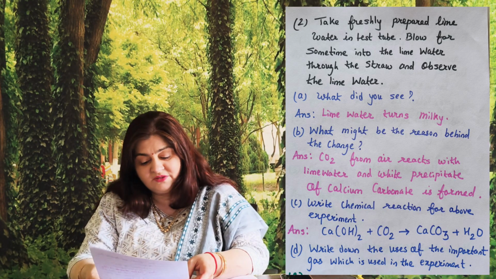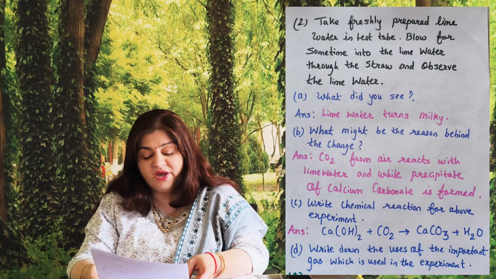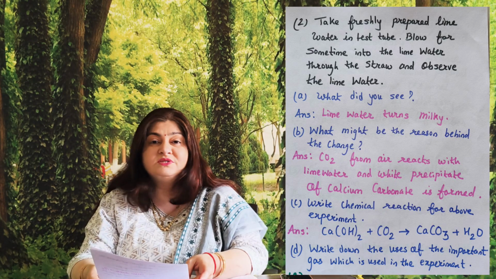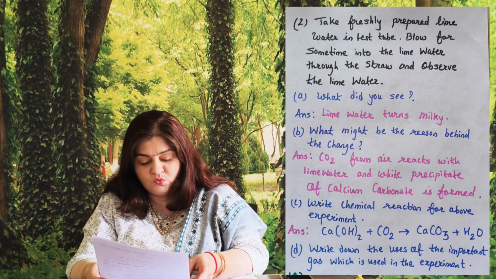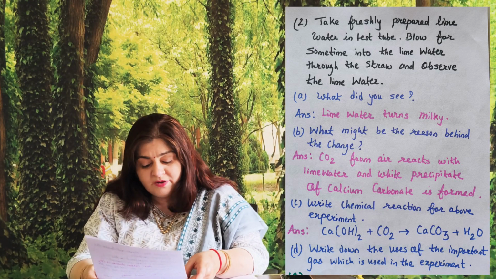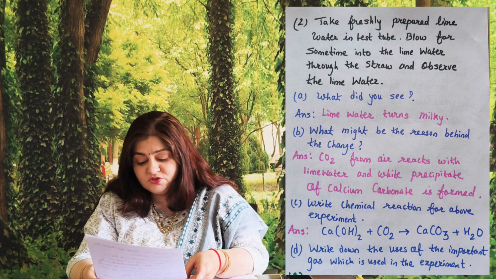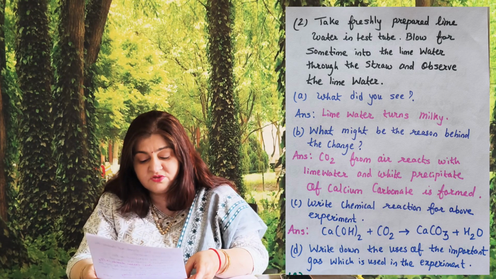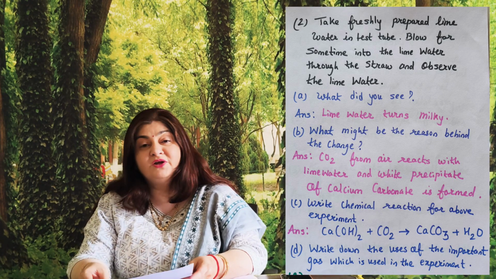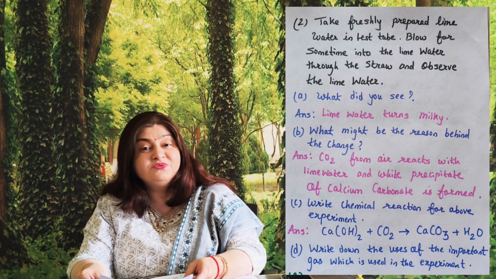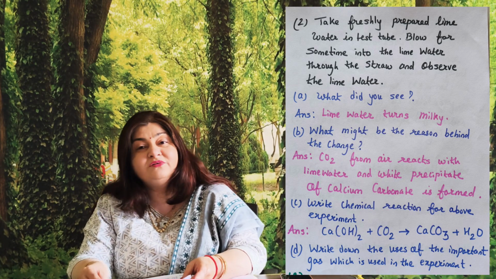C question, write the chemical reaction from the above experiment. Ca(OH)2 plus CO2 gives rise to CaCO3 plus H2O. D question, write down the uses of the important gas which is used in this experiment. So you have to write here carbon dioxide uses. You can write carbon dioxide uses which are already given in your textbook.